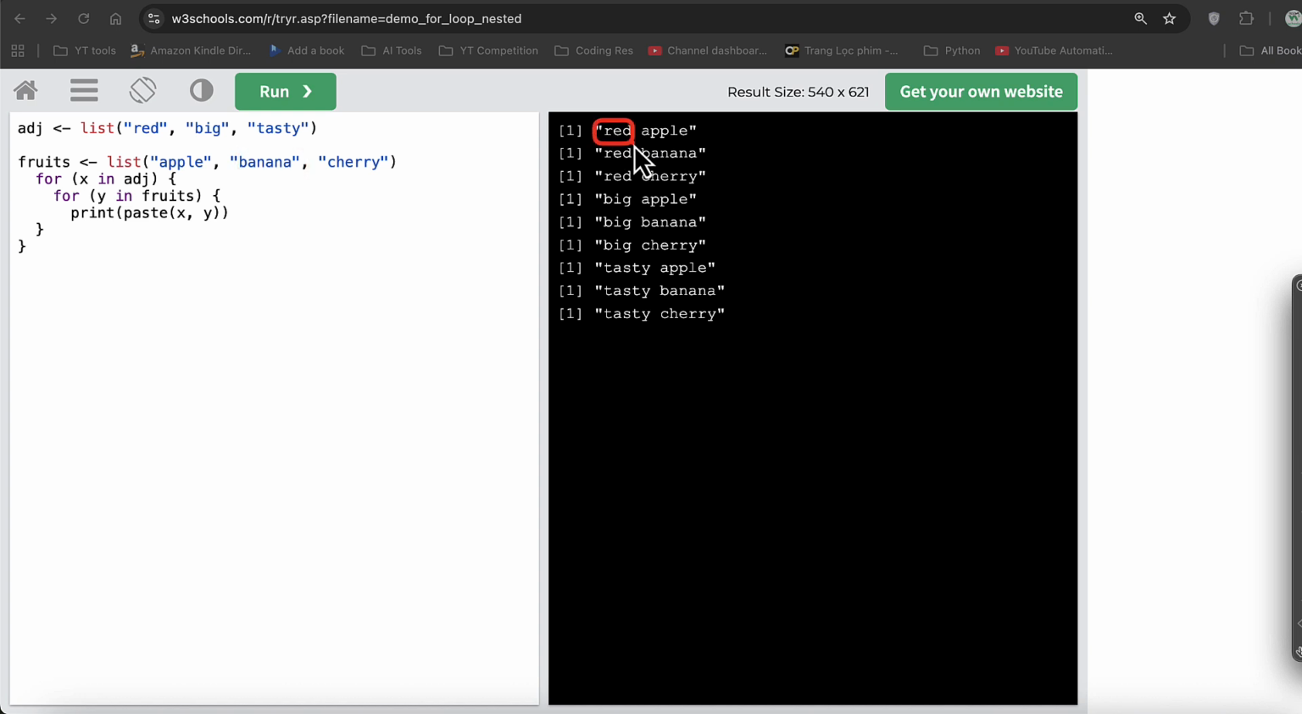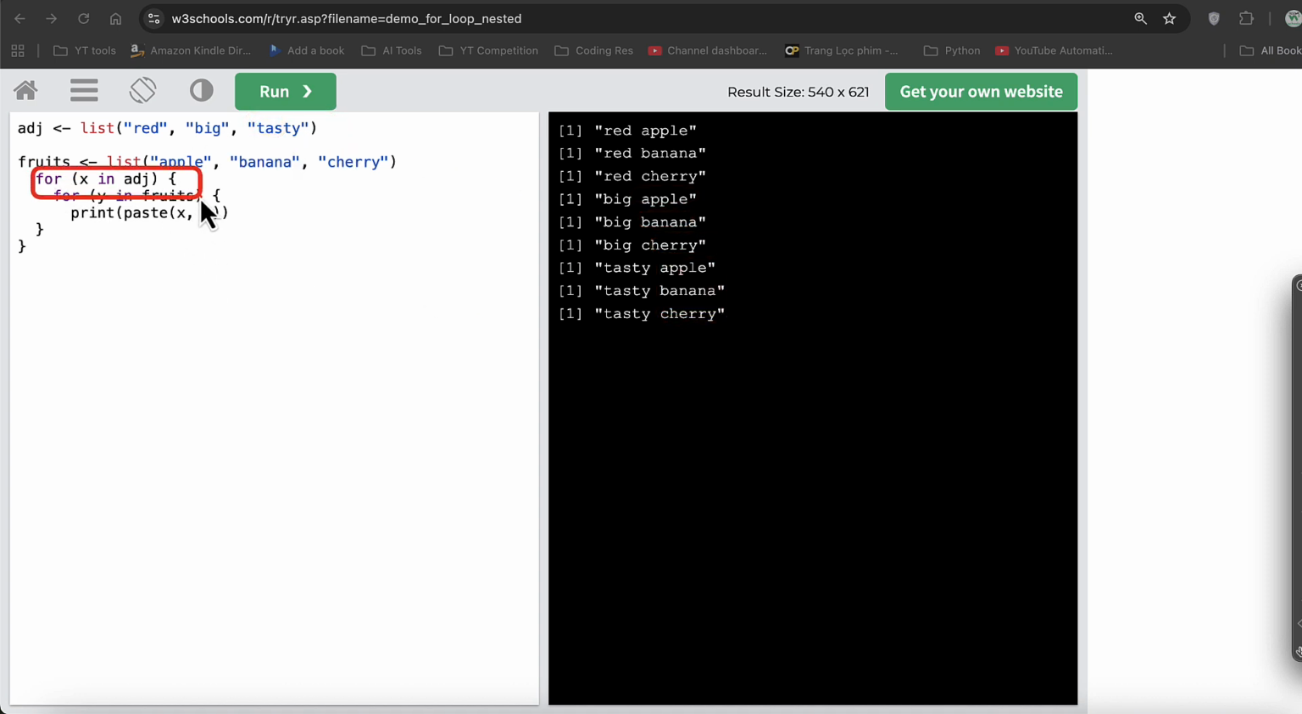Hence you would see red apple, red banana, red cherry. So actually red is being fetched only 1 time in the X variable, but the fruits Y is being executed 3 times. So we have red apple, red banana, and red cherry. Similarly, for big, for the next item, again the loop executes 3 times. So big apple, big banana, big cherry. Again then tasty, so we take 1 item from the outer loop, and the inner loop executes 3 times.